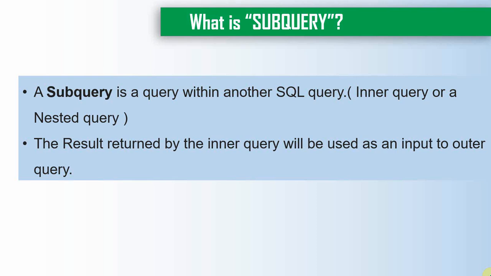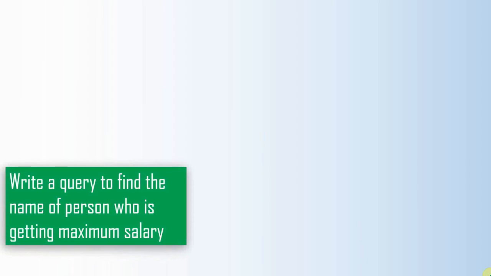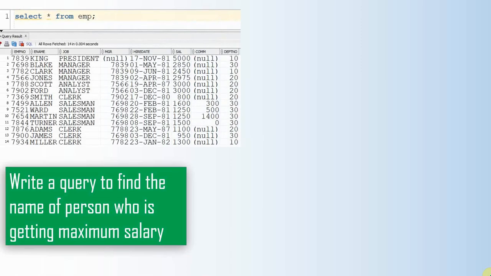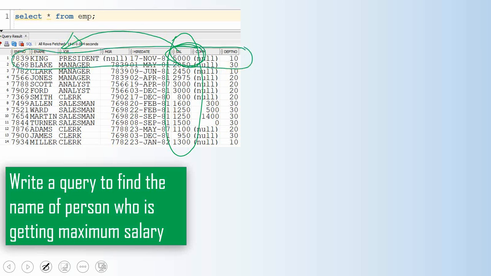Now let us understand the concept of subquery with a few examples. Suppose you are asked to write a query to find out the name of the person who is getting the maximum salary. Normally, given this data set, first we'll go through the salary information to find out the maximum salary. In this case, 5,000 is the maximum salary. Once we find the maximum salary, we'll query who is getting this maximum salary. The record that contains 5,000 is King, so he is the one getting the maximum salary.